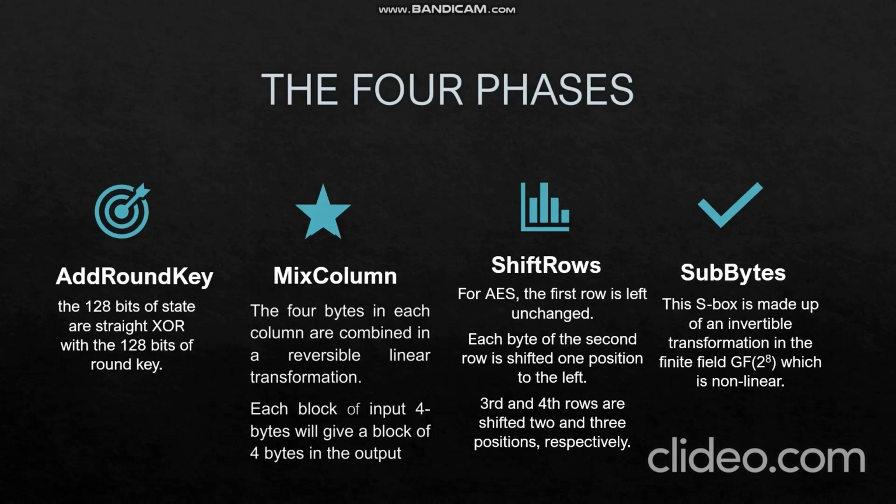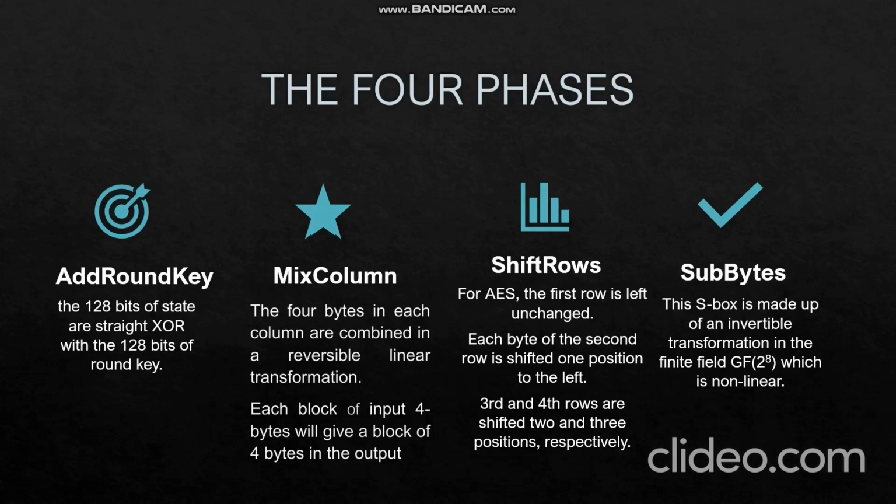Now the shift rows. In this, the rows are shifted by a certain number of steps. For AES, the first row is left unchanged. Each byte of the second row is shifted 1 position to the left. Similarly, third and fourth rows are shifted 2 and 3 positions respectively. Thus, each output block of this step will consist of bytes from 4 input block columns.